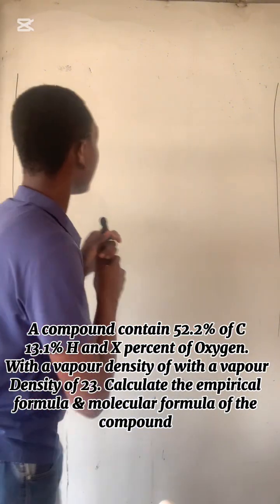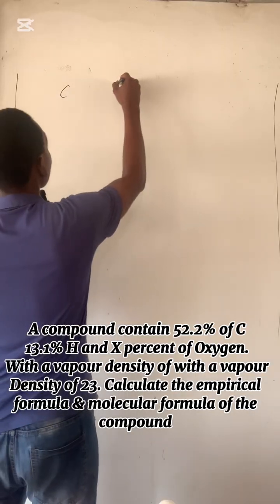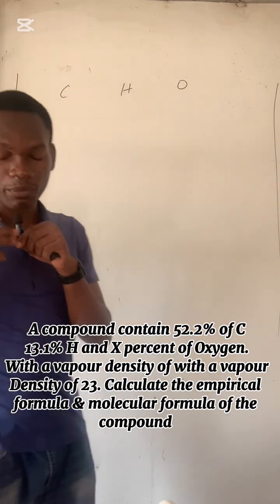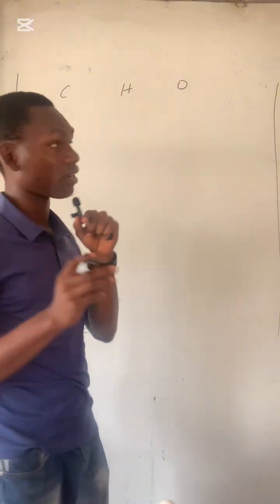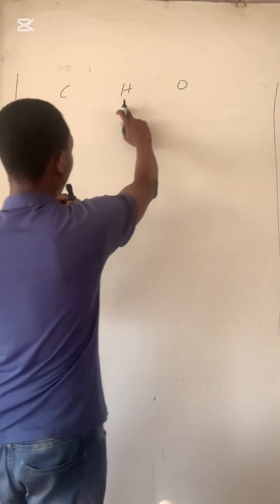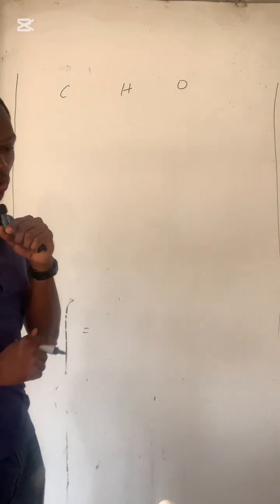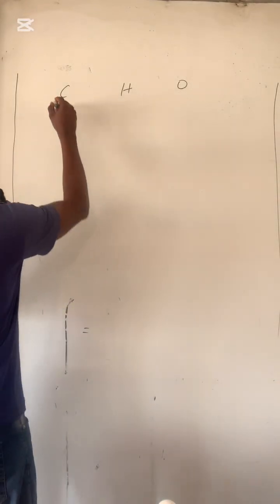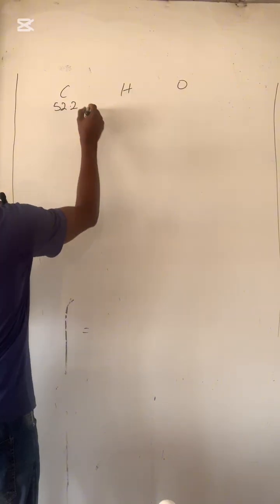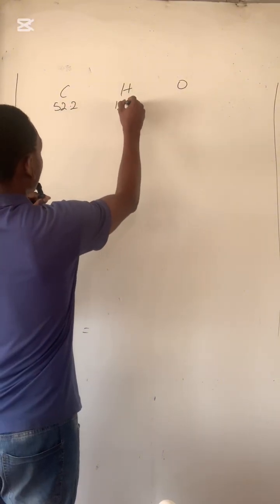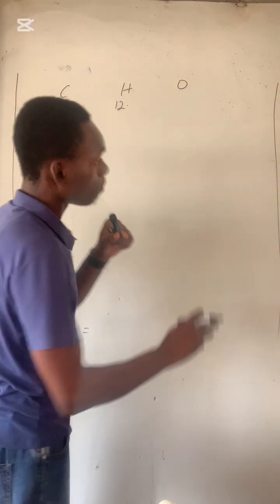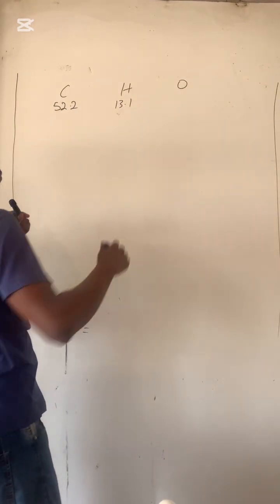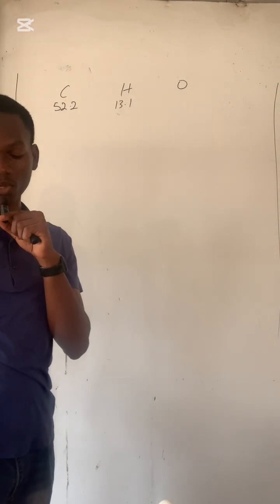We are given that there are three elements present here: carbon, hydrogen, and oxygen. And we are given percentage. Remember that the mass number of carbon is 12, hydrogen is 1, and oxygen is 16. So let's put it in an equation. Now, first of all, what is the percentage of carbon there? 52.2%. Hydrogen, 13.1%. And we are not given the percentage of oxygen, but we can quickly get that.